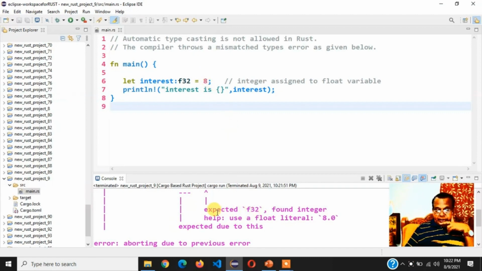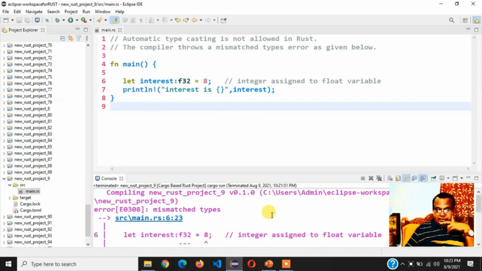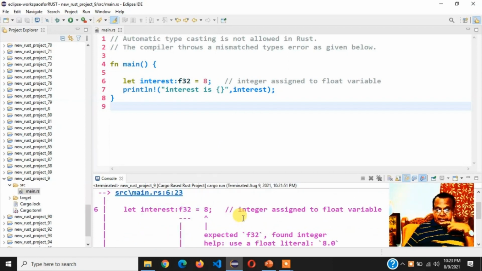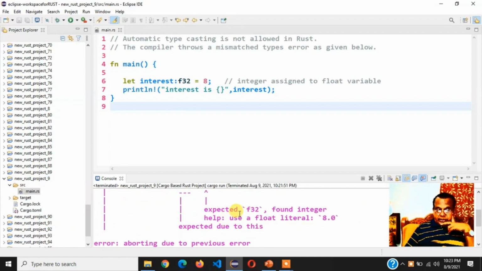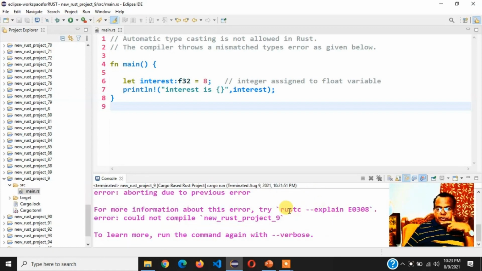So they have given the reason and a suggestion in the error message. Very clearly mentioned: integer assigned to float variable is the error. Then expected f32, but found integer. Help: use a float literal like 8.0. If you just change 8 to 8.0, this program will work. Absolutely, it will work. Anyway, I just wanted to show the error. If you have time, you can do that also.